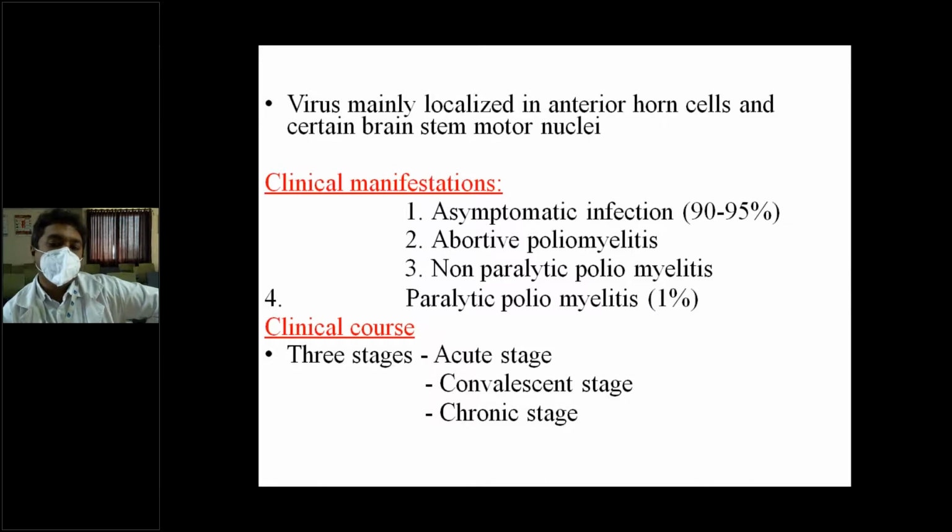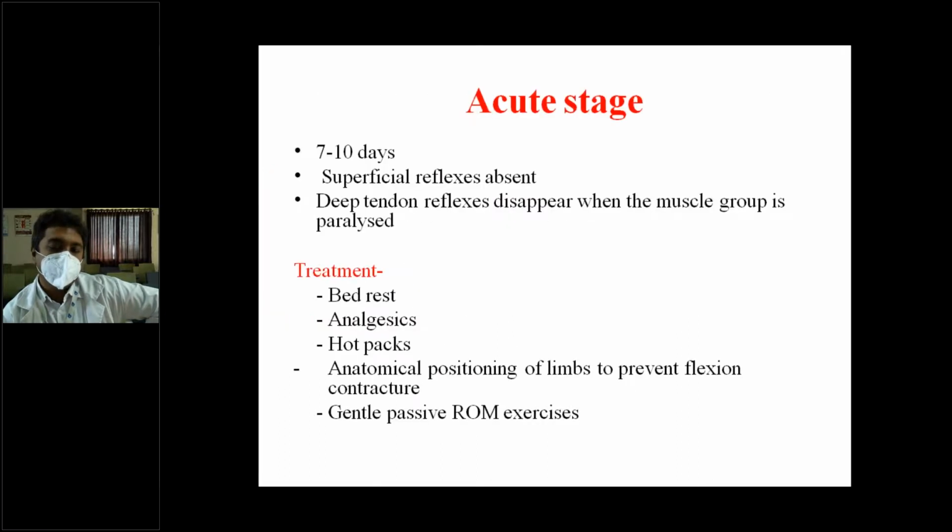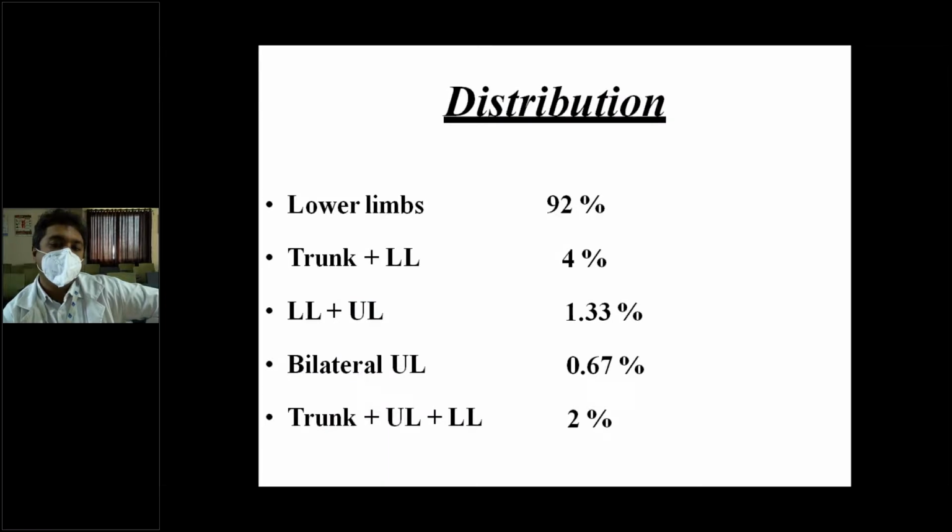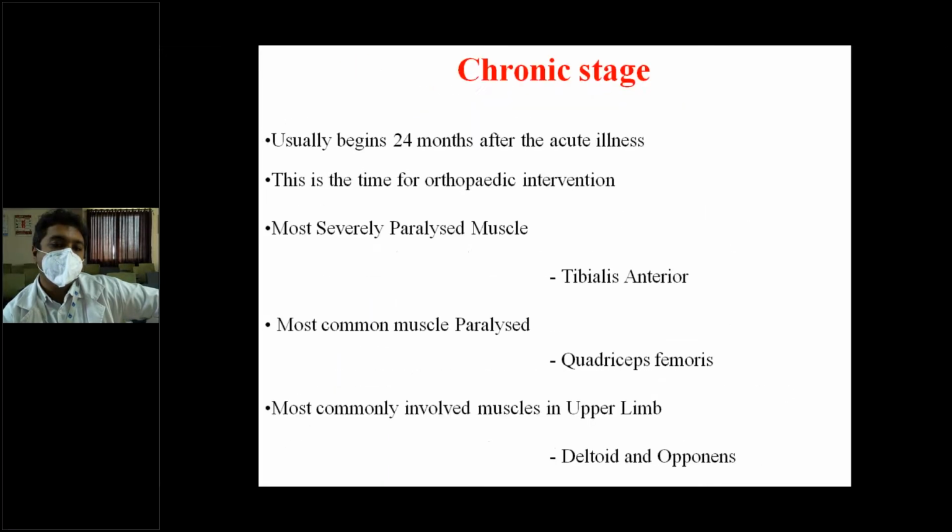Most cases are asymptomatic. Some have abortive polio, non-paralytic polio, and paralytic poliomyelitis. We have also discussed the acute stage, convalescent stage, and chronic stage.